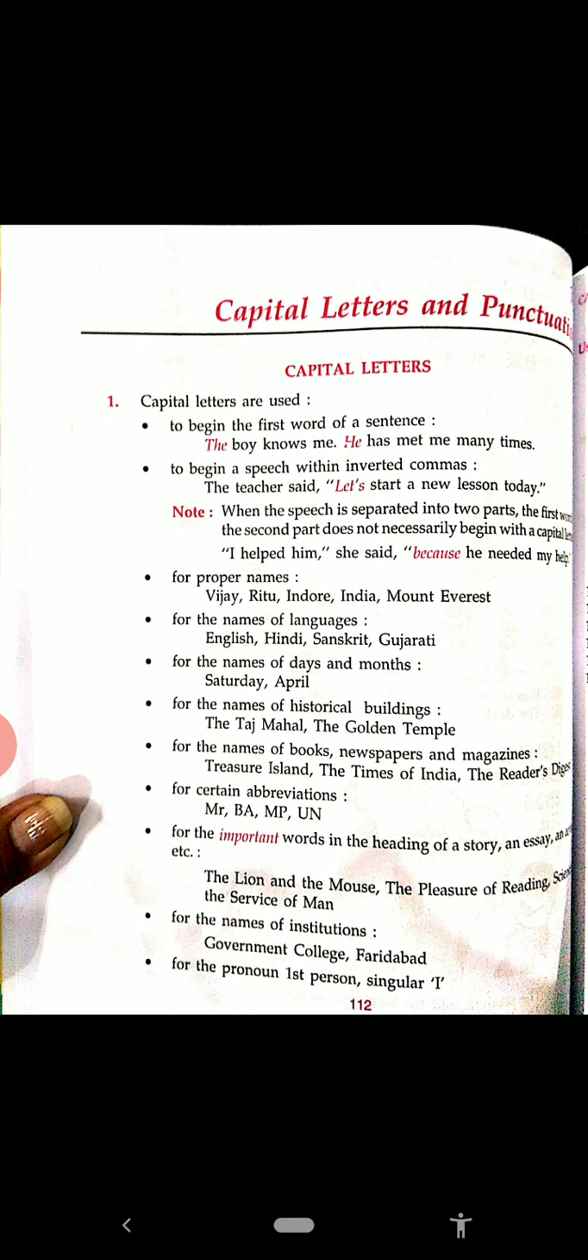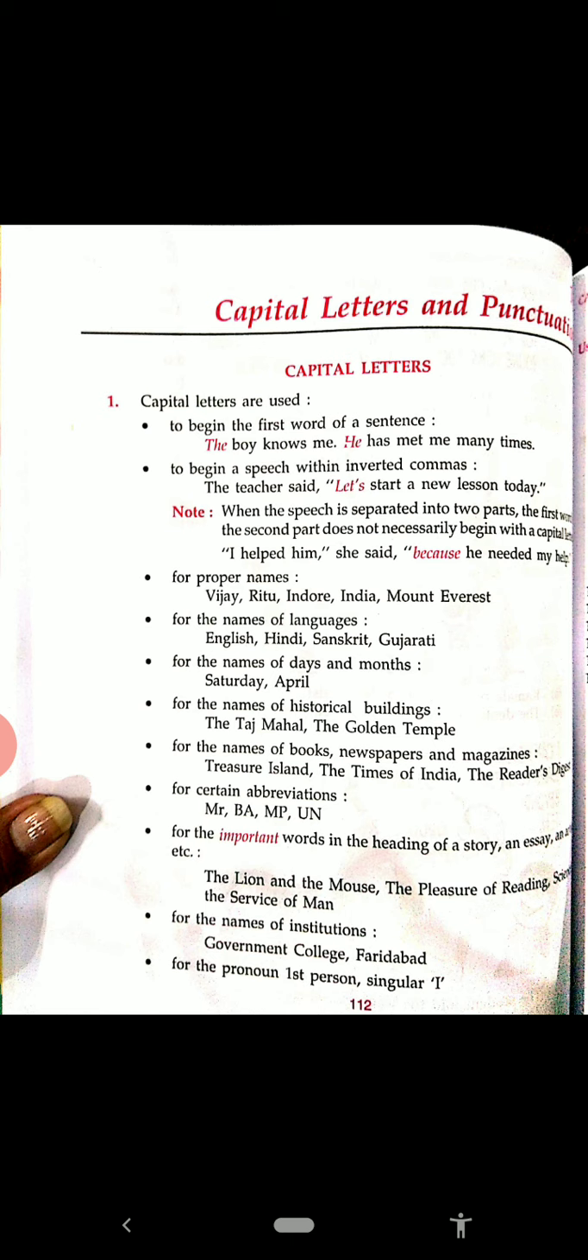For certain abbreviations: Mr., BA, MP, UN. For the important words in the heading of a story, an essay, an article, etc. See the example, The Lion and the Mouse. The important words are lion and mouse, so they are capital. The is the first letter, that's why T is capital. The Pleasure of Reading, Science in the Service of Man. So all the important words in the heading of a story, essay or article are capital.